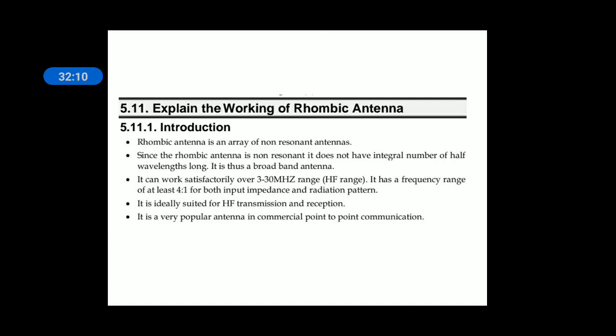Containing many half wave dipoles, it is called a broadband antenna, suitable for HF frequencies 3 to 30 MHz. Ideally suitable for HF transmission as well as reception. It is a popular antenna in commercial point-to-point communication.